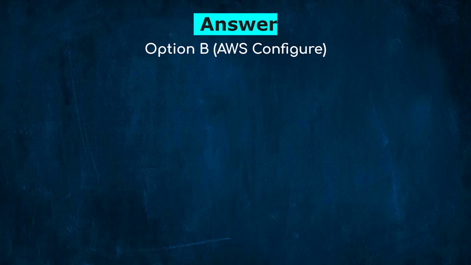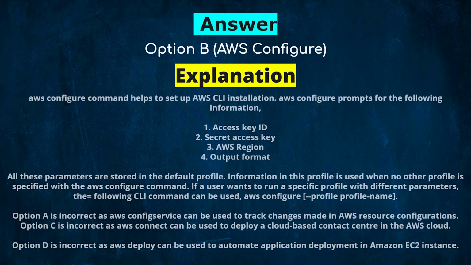AWS configure. Explanation. The AWS configure command helps to set up the AWS CLI installation. AWS configure prompts for the following information. Number 1. Access key ID. 2. Secret access key. 3. AWS region. 4. Output format. All these parameters are stored in the default profile. Information in this profile is used when no other profile is specified with the AWS configure command. If a user wants to run a specific profile with different parameters, the following CLI command can be used.